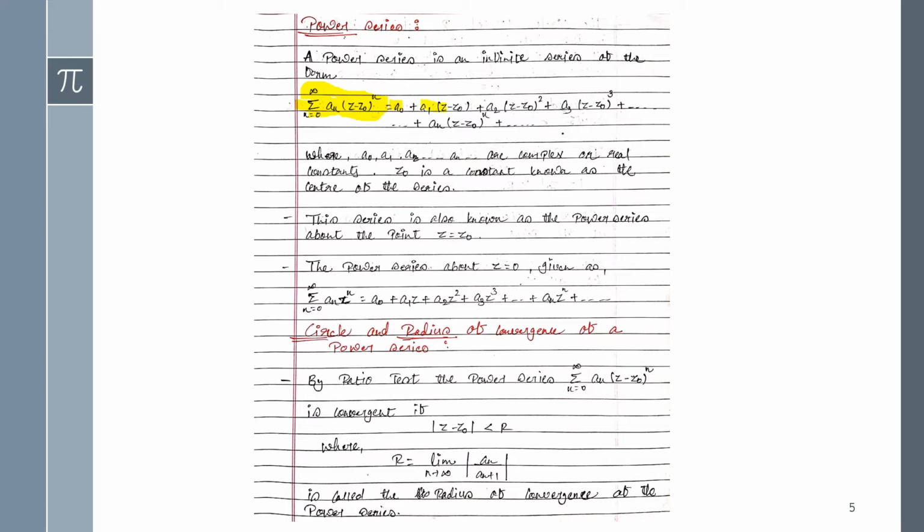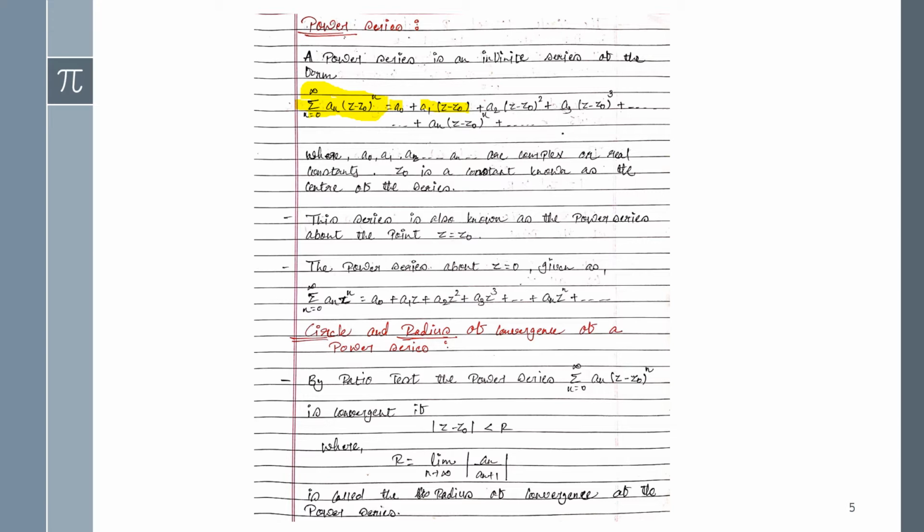So here we will get a1 (z minus z0) whole raised to 1, that is 1, we no need to show. Then putting n equals 2 in this equation, you will get a2 into the bracket (z minus z0) whole squared plus, and so on, where a0, a1 up to a_n are complex, or we can say that it will be a real constant.